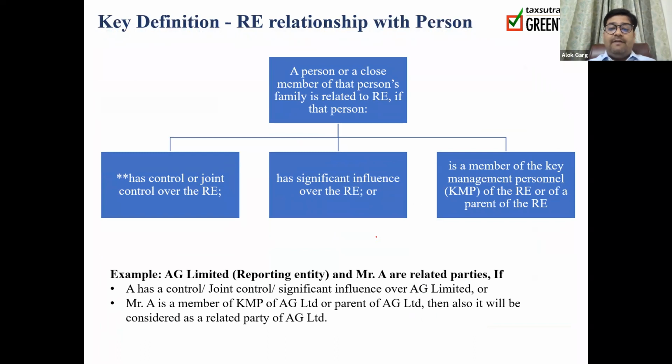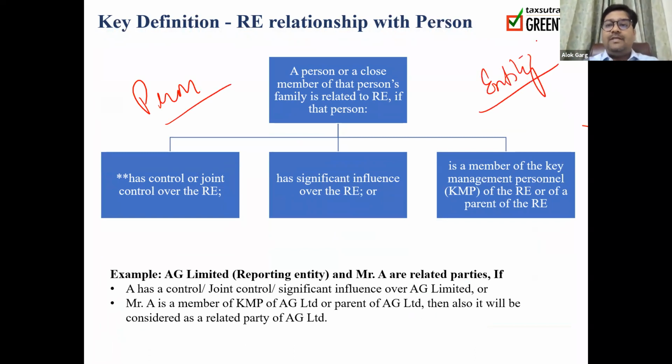Now, I've told you that there are two kinds of related party. One is person and another one is entity. So now in this particular slide, we will discuss which person is a related party to the reporting entity.